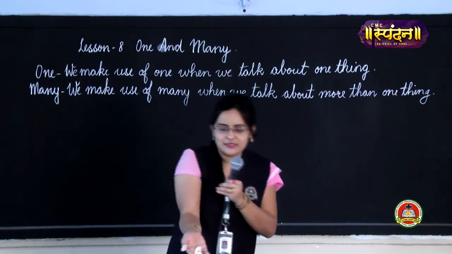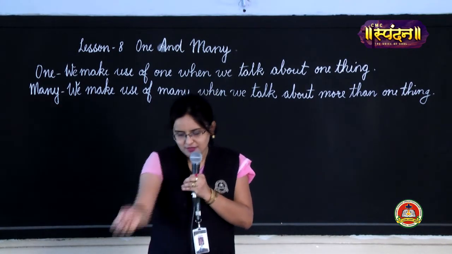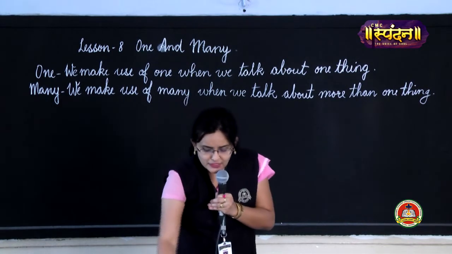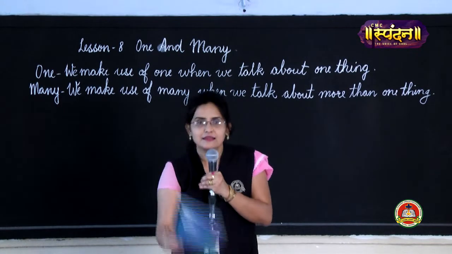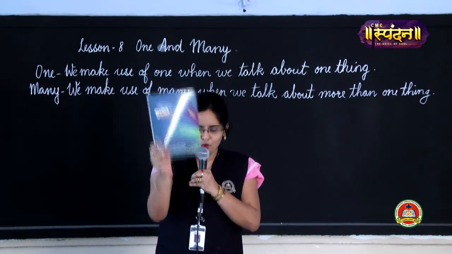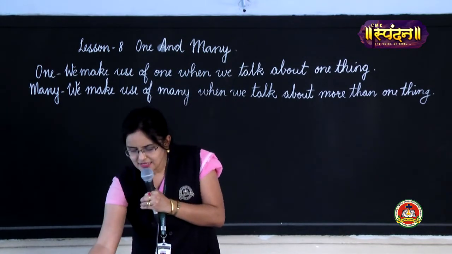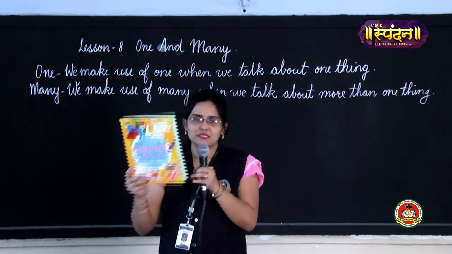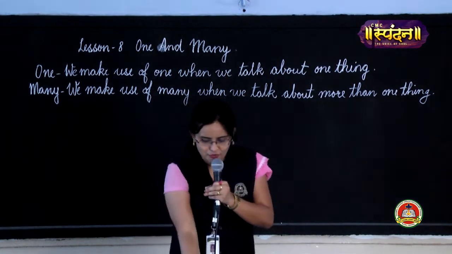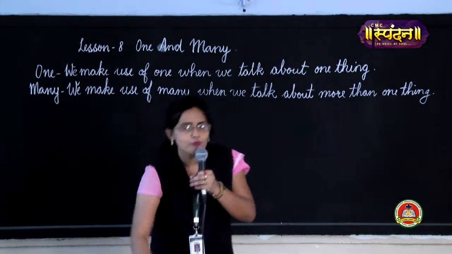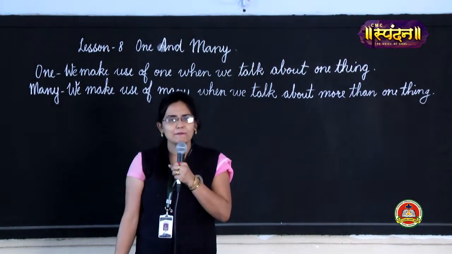If I say one book, and here, these are many books. Just look here, many books. So I hope you have understood one and many.